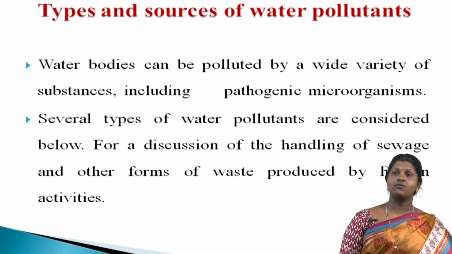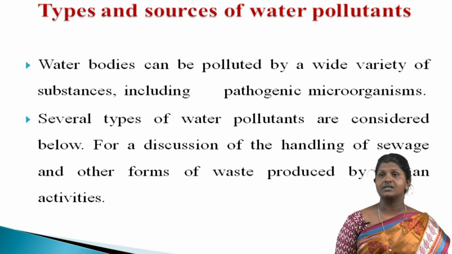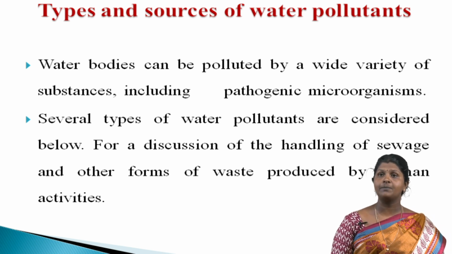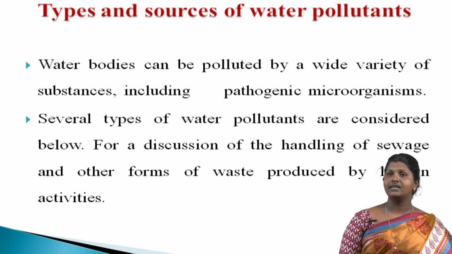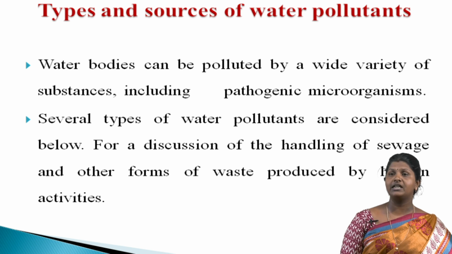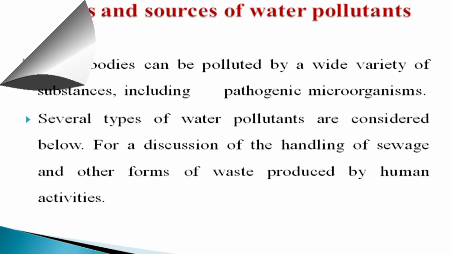Then, types and sources of water pollutants. Water bodies can be polluted by a wide variety of substances, including pathogenic microorganisms, perishable organic waste, fertilizer and plant nutrients, toxic chemicals, sedimentation and heat, petroleum and radioactive substances. Several types of water pollutants are considered below, for the discussion of the handling of sewage and other forms of waste produced by human activities.